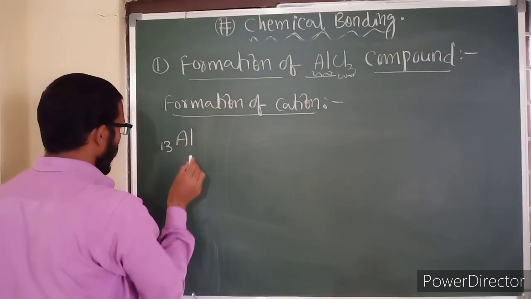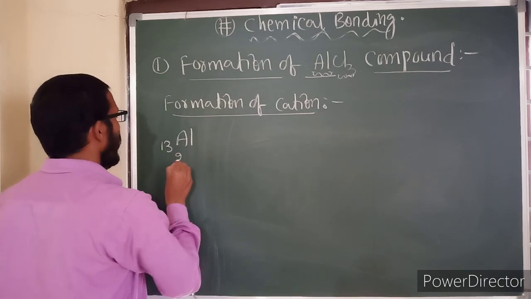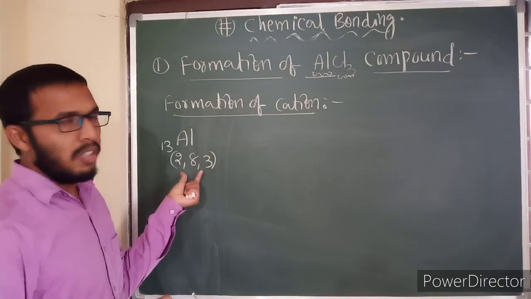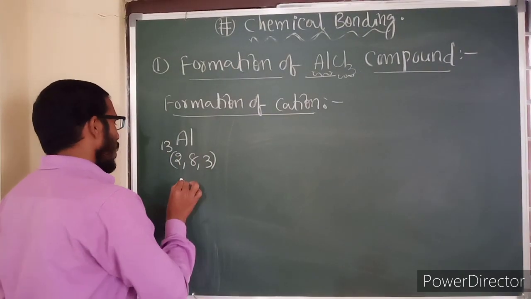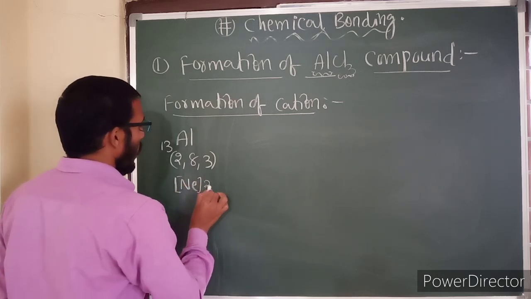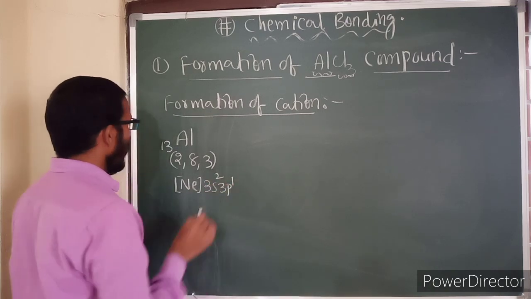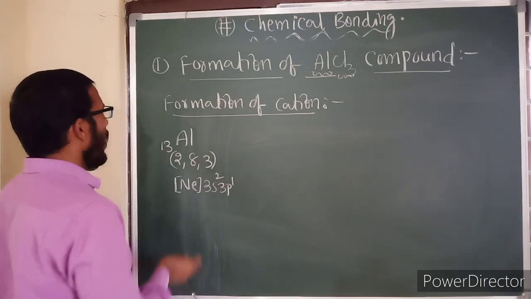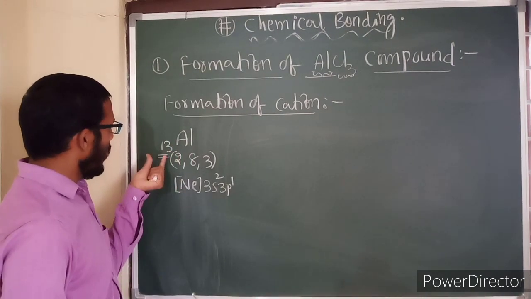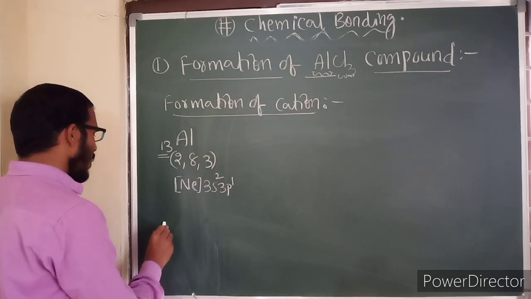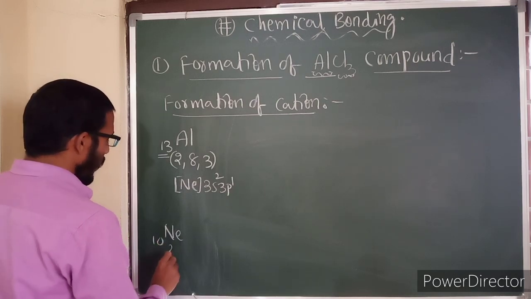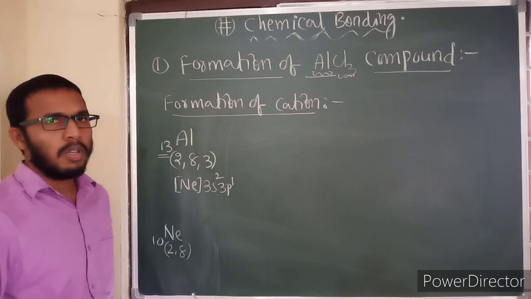Its atomic number is 13. Let us write its electronic configuration, that is 2, 8, 3. This is the shell method to write electronic configuration. It can also be written by the orbital method, that is 3s2 3p1. If you observe keenly, aluminium has atomic number 13, which means it is very near to which noble gas? Neon. Neon has atomic number 10, and its electronic configuration is 2, 8.